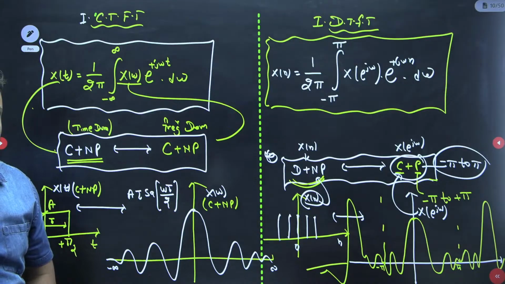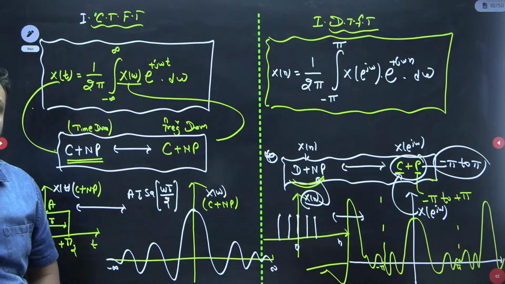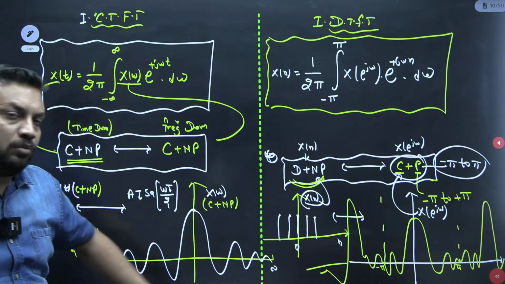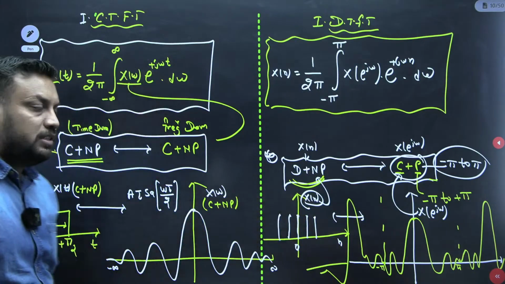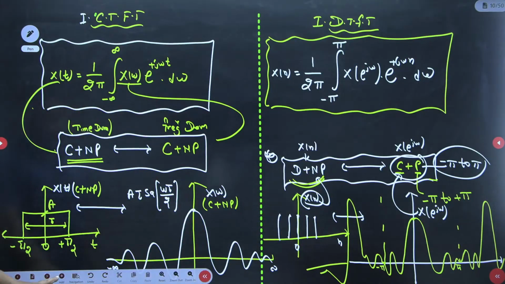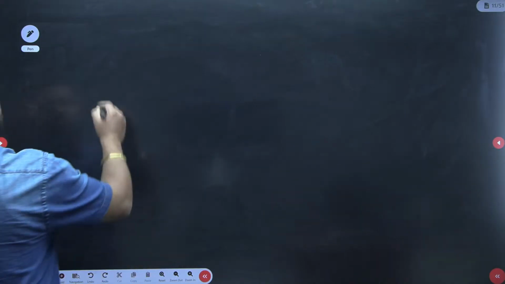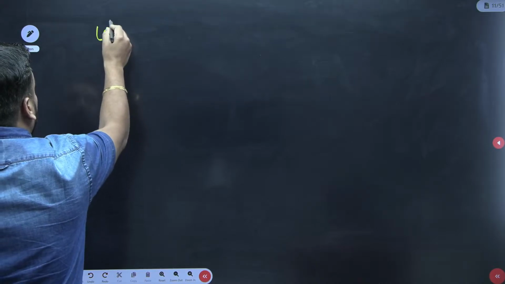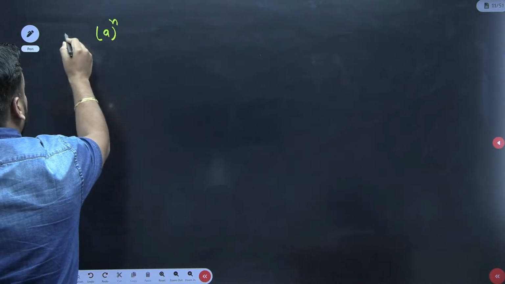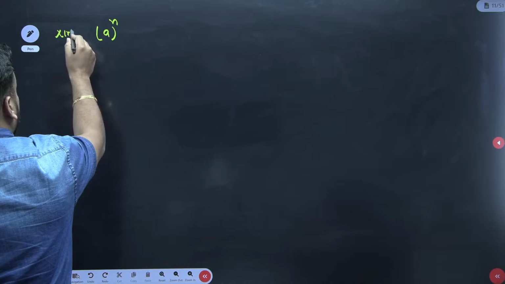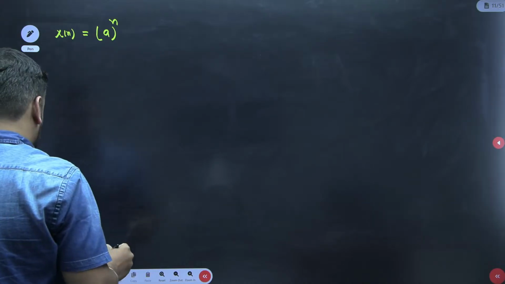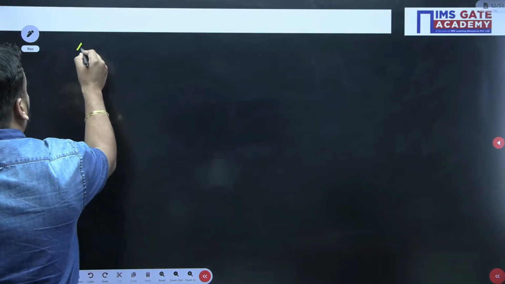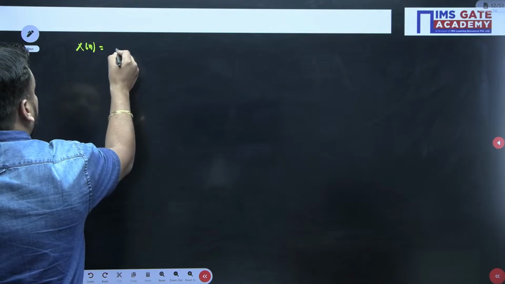So now guys, I am going for the next, and I am taking one example first, and through the example I will explain how you will get the continuous plus periodic and all. So let me take one example first of all, as I already told you, a^n u[n]. Suppose this is my x of n signal. So x of n is a^n u[n].